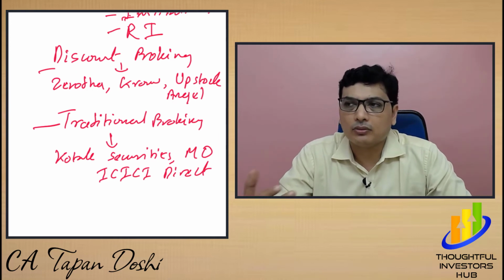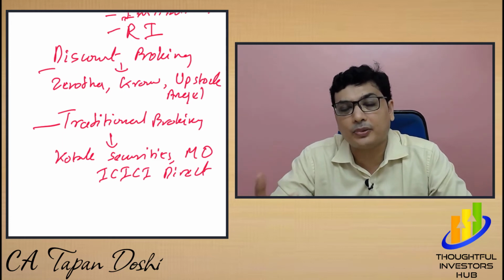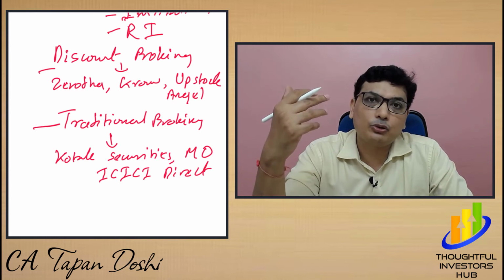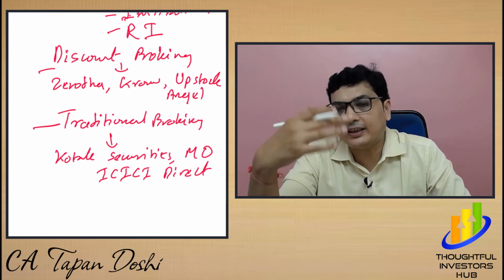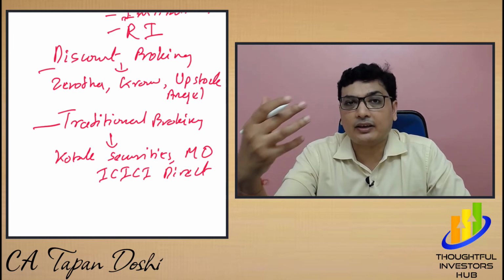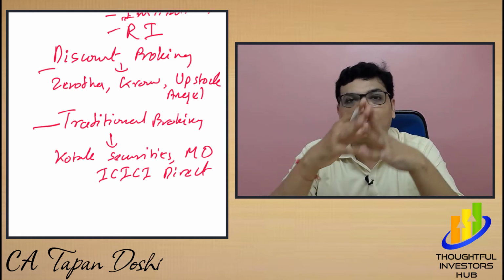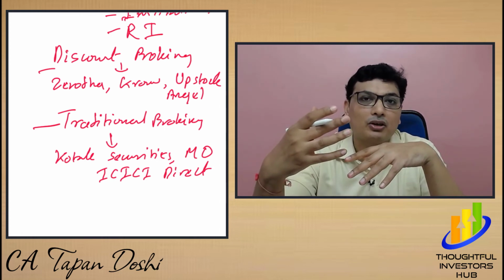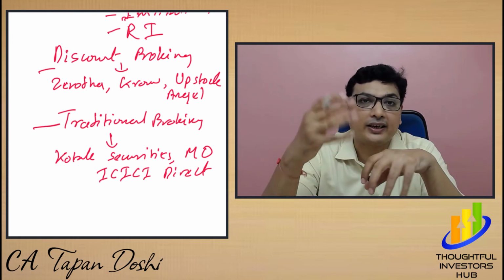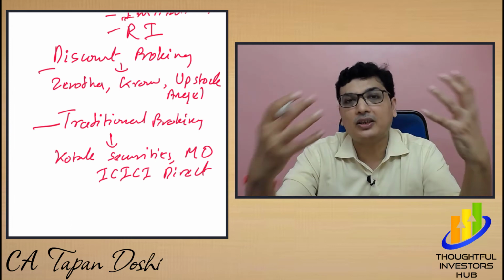So it is much more convenient for a new investor to go through the traditional broker compared to the discount broker, because discount broking is where you already know everything, and then you do the trades yourself. But with a traditional broker, even if you're not aware, you can talk to the broker and ask their opinion, and this is how they can help you select a good stock, because they are already doing a lot of research and publishing research reports.